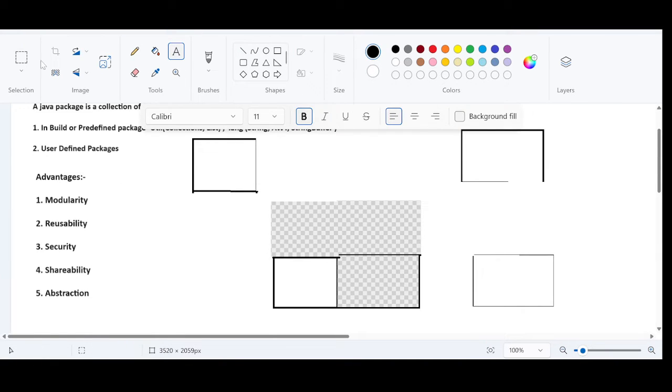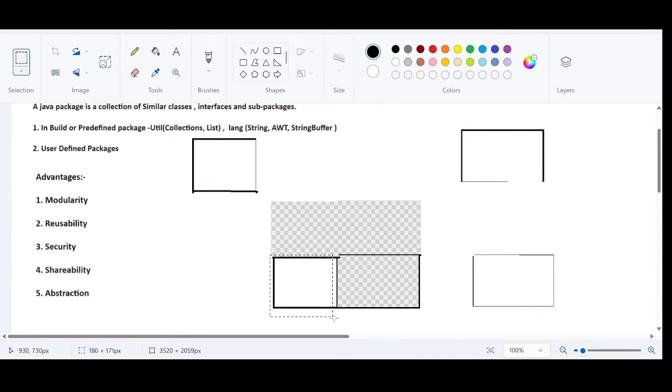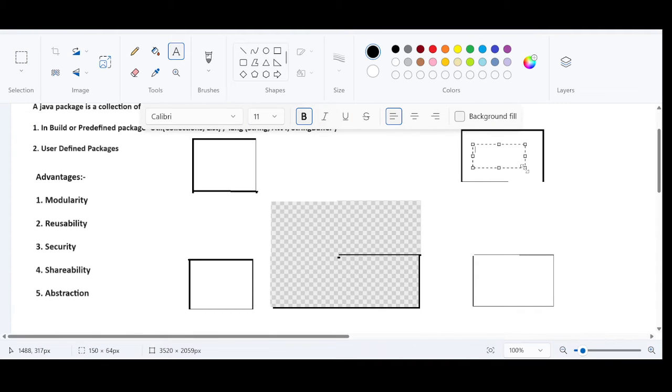All the functionalities in that application have been divided separately, right? Ganesh was taking care of addition functionality, Samyukta was taking care of subtraction, Sham was taking care of multiplication, if I am not wrong, and Aravind was taking care of division.